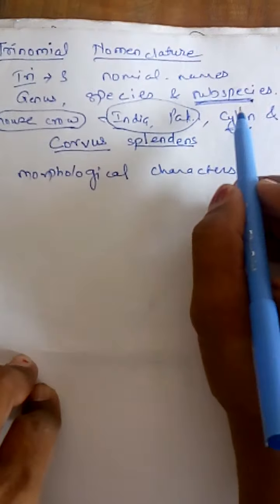Corvus is the genus. Here splendens is the species, and again the third one, splendens, is the subspecies. So this is the trinomial nomenclature, the biological name for the house crow, which belongs to India and Pakistan. The crow which is present in India or Pakistan is known by the scientific name Corvus splendens.